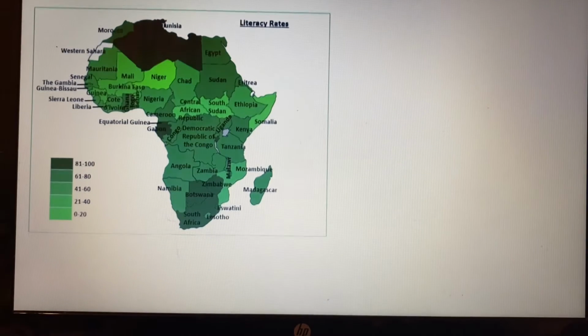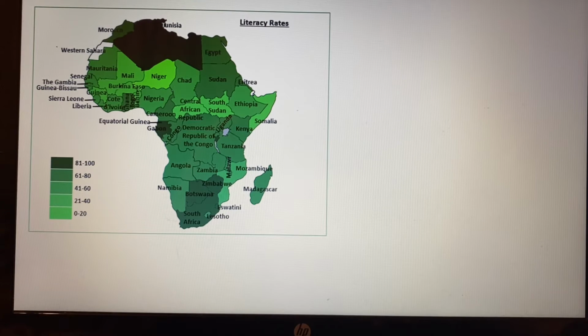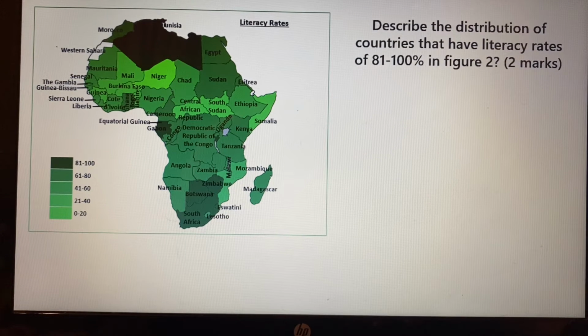Okay, people, so let's go straight into it. Here is a figure, and here is the question. Describe the distribution of countries that have literacy rates of 81 to 100% in figure 2.